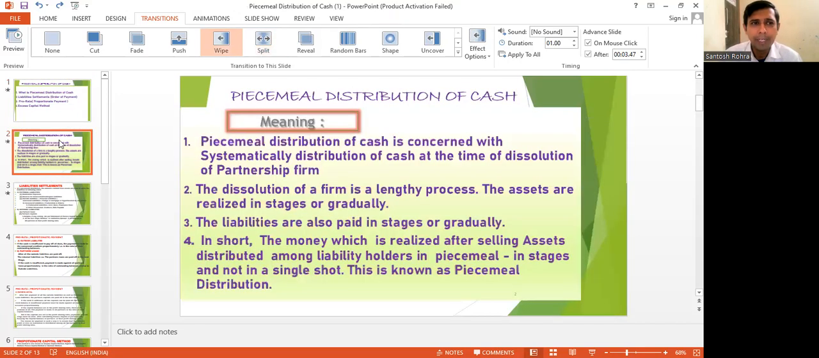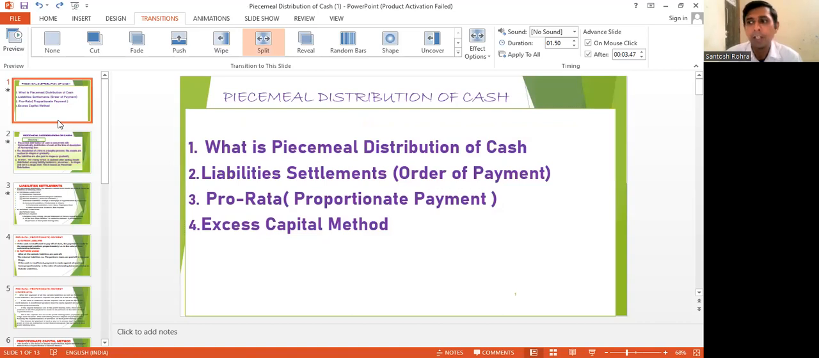So, let us begin with the session. Basically, this chapter is directly concerned with the dissolution of partnership firm. Students, as you already know, under the Partnership Act 1932, there is a provision for admission of partners, a provision for retirement of partners, and a provision for dissolution of partnership also. So the chapter we are discussing, piecemeal distribution of cash, comes under dissolution of partnership firm.